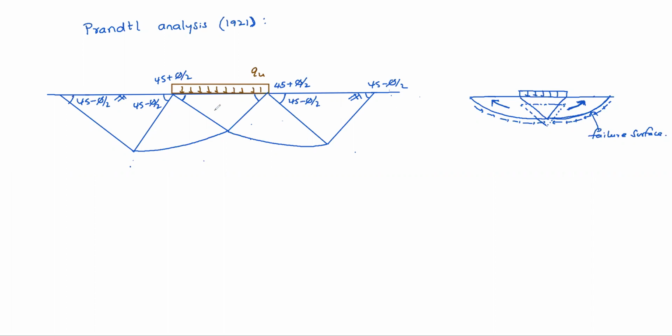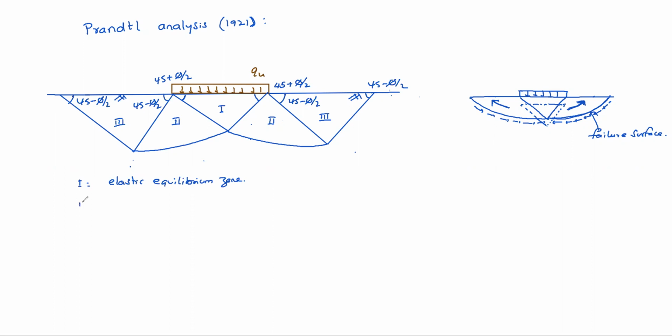See, this zone, let's assume it is 1. This is 2. This is the third zone. Zone 1 is basically the elastic equilibrium zone. That means that zone won't move laterally. Because of friction between footing and soil, that zone won't move laterally. It will be in elastic equilibrium and will be experiencing compressive stresses.